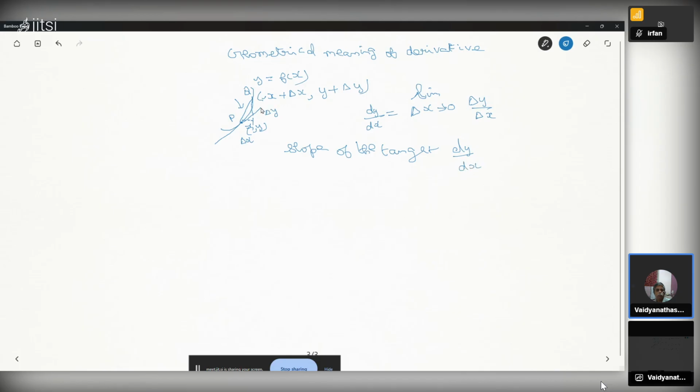Because when delta x becomes smaller and smaller, Q will become closer and closer to P, and at one stage it will coincide with P, then it becomes a tangent. The slope of the chord is nothing but delta y by delta x. So when delta x tends to 0, that becomes dy by dx. So the geometrical meaning of the derivative is the slope of the tangent at x, y. That is the meaning of the derivative.